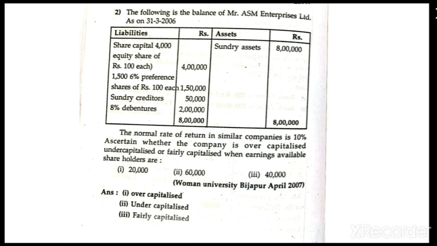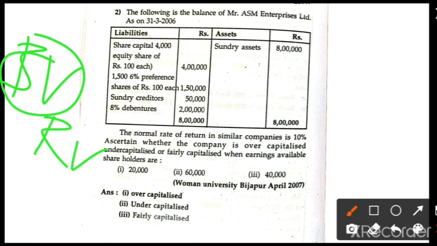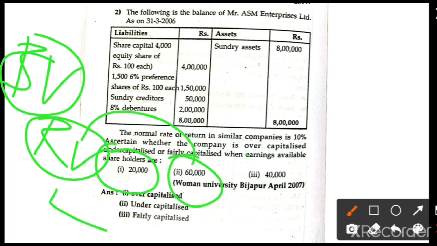Dear students, it's very clear they are asking whether the company is undercapitalized, overcapitalized or fair capitalized. To come to the conclusion, we should first calculate book value and real value, because book value and real value are most important. Based on book value and real value, we come to the conclusion whether the company is over, under or fair capitalized. In the first case, earnings of 20,000, what is the real value? At 60,000, what is the real value? At 40,000, what is the real value? We have to calculate it.